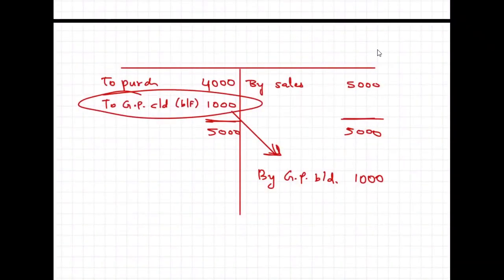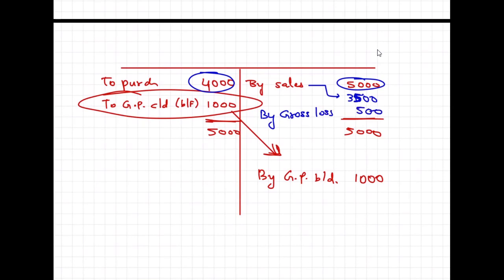Now, sir, if we have a loss, let's say our sales was not 5,000, it was just 3,000. So 4,000 rupees goods has been sold for, let's say 3,500. So I will have a gross loss of 500 rupees.